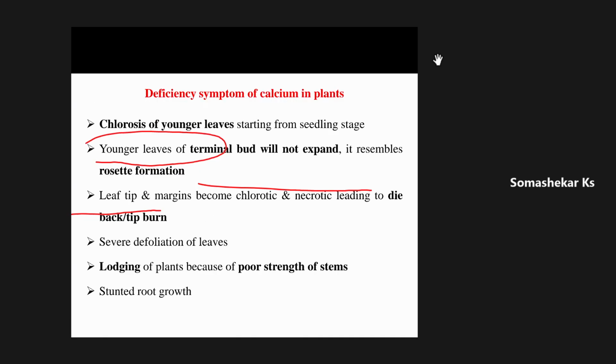The leaves will start dying from the tip to the base of the leaves completely. Not only the margin, even the center of the leaves will start dying. That is called dieback symptom or tip burn symptom.